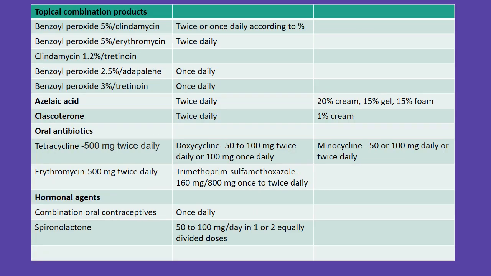Topical combination products include benzoyl peroxide with clindamycin or erythromycin, clindamycin with tretinoin, benzoyl peroxide with adapalene, and benzoyl peroxide with tretinoin. Oral antibiotics options: tetracycline, 500 mg twice daily; doxycycline, 50, 100 mg twice daily or 100 mg once daily; minocycline, 50 or 100 mg once or twice daily; erythromycin, 500 mg twice daily; trimethoprim sulfamethoxazole, 160 mg 800 mg once or twice daily. Hormonal agents include combination oral contraceptives once daily and spironolactone 50 to 100 mg per day in 1 or 2 divided doses.